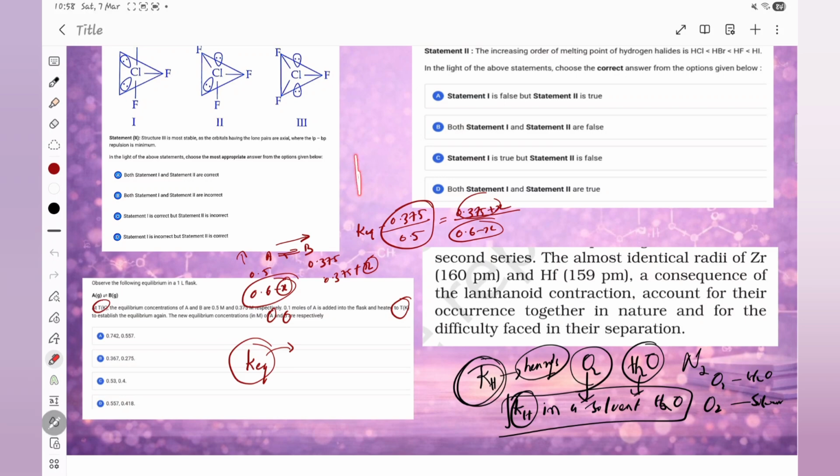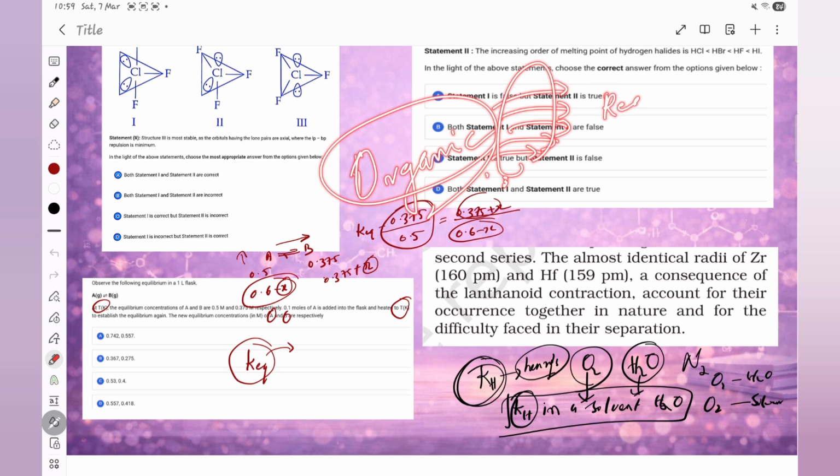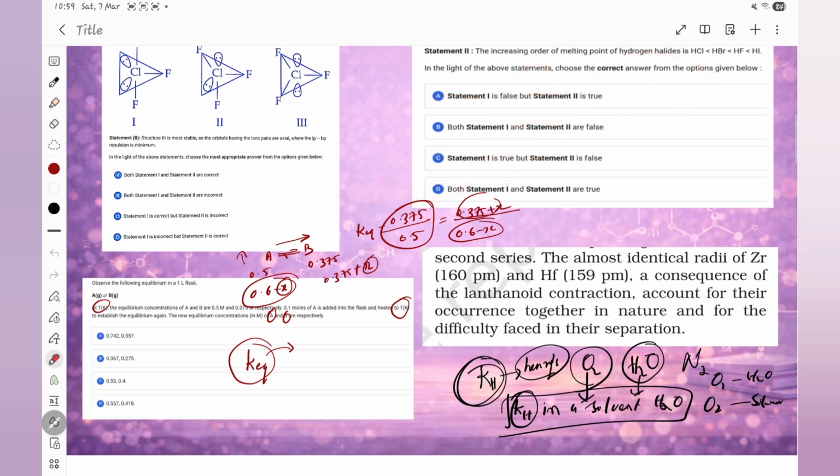Now about the organic part. How to deal with organic? Even now, if you start from the basics again, you will be struggling a lot. So do one thing: write all the reagents from a particular chapter, especially the important things again from the PYQs or whatever you feel like. The main important things are, for example, diazonium chloride, how to convert it to different things. So just write the reagents. For example, sodium in liquid ammonia, which is Birch reduction.